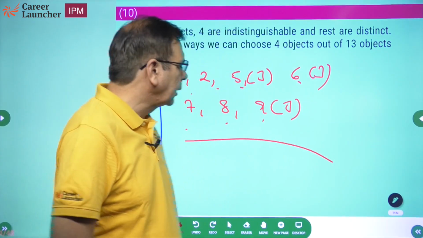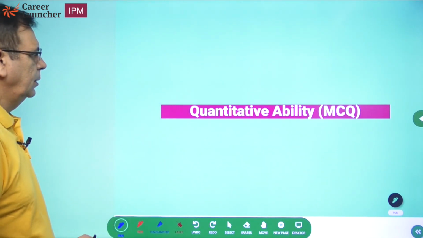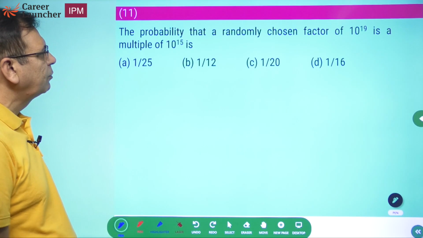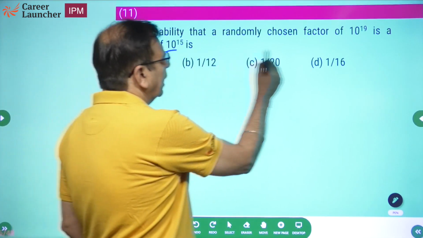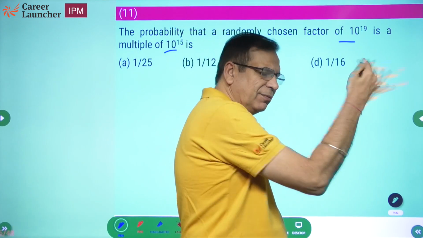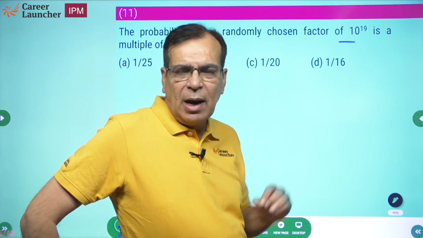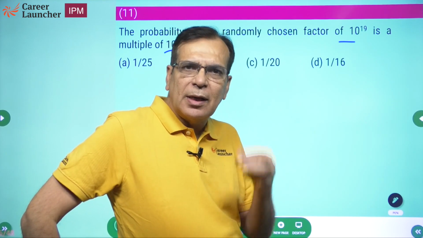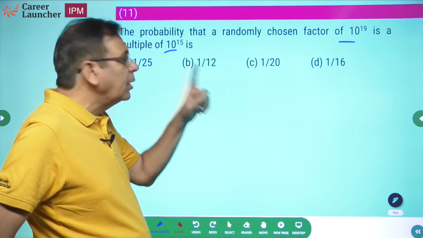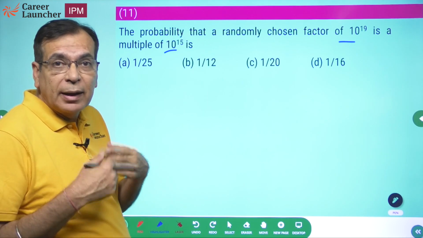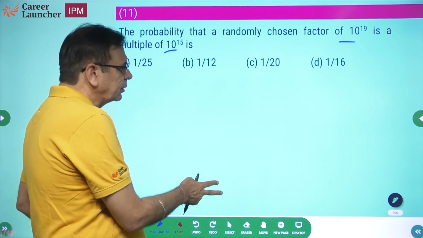Now let's move to short answer questions. Okay. Probability that the randomly chosen factor of 10 to the 19 is a multiple of 10 to the 15. सोचना पड़ेगा, leave. Okay. I am not interested in doing a question which I need to think. I will want to do a question जो मेरे को देखते ही पता चल जाता है क्या करना है. I am not saying this cannot be done. This will make me think. This will make me do some work. It's a question I will come back later and look at it if I have time.